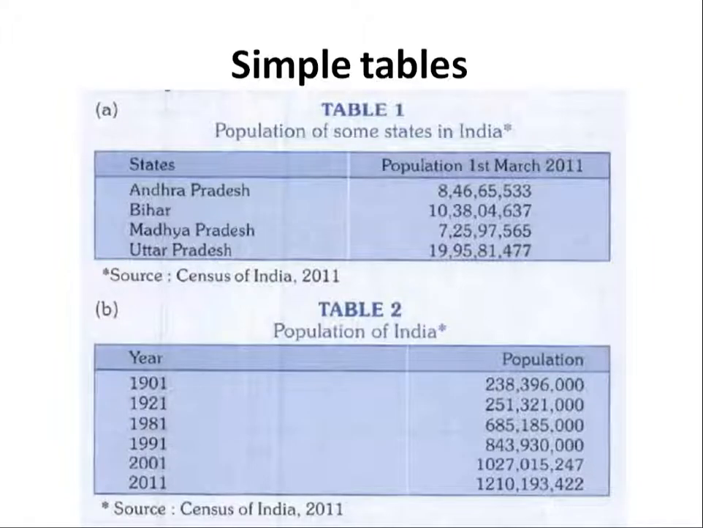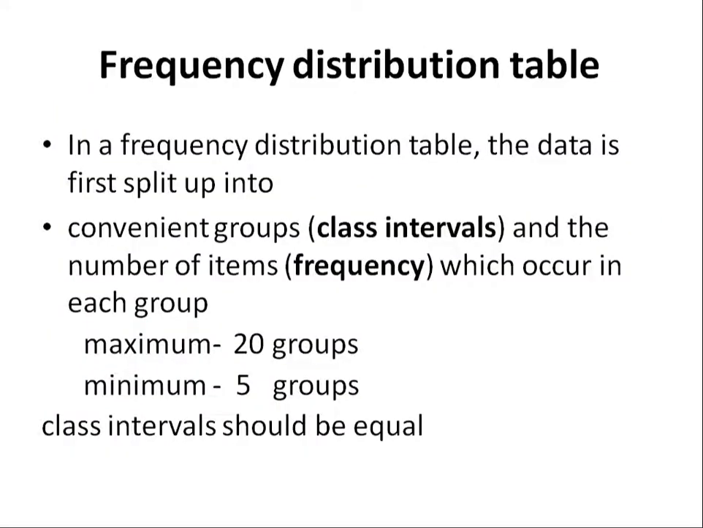Again, simple tables which are given in your textbook. That is table 1, population of some states in India, after counting each and every person, as per 2011 statistics. For states, you give headings, that is Andhra Pradesh, Bihar, Madhya Pradesh, UP, etc. And table 2 is population in India as per years 1891, 1901, 21, 81, and so on. The footnote is nothing but the source. Here you can see the source, Census of India 2011. These are the simple tables. So the next thing is frequency distribution tables.